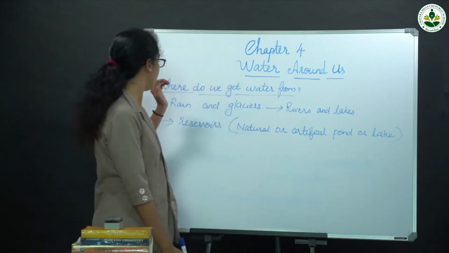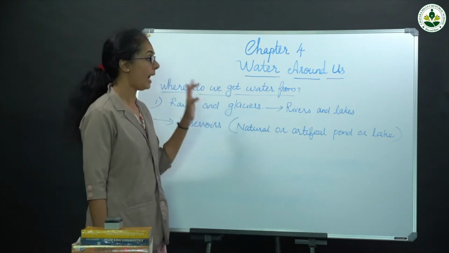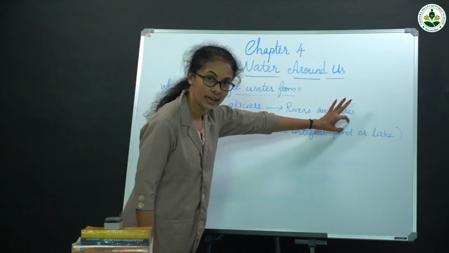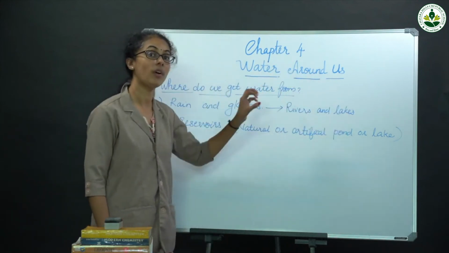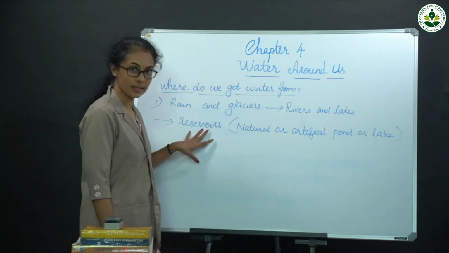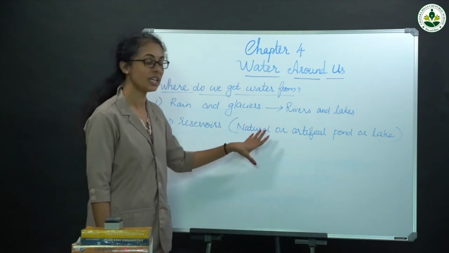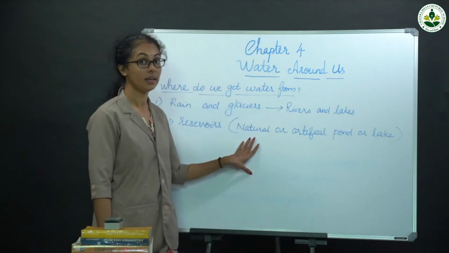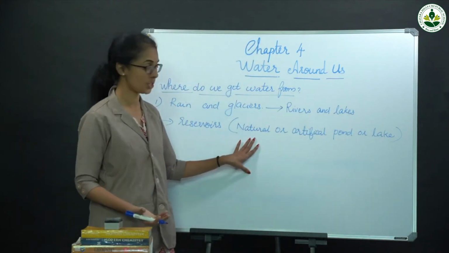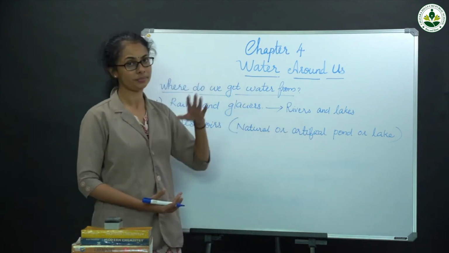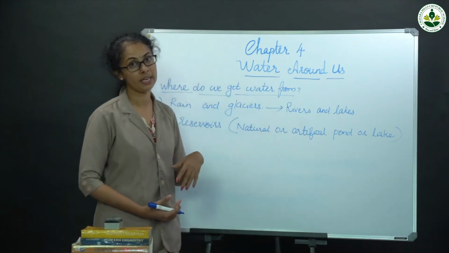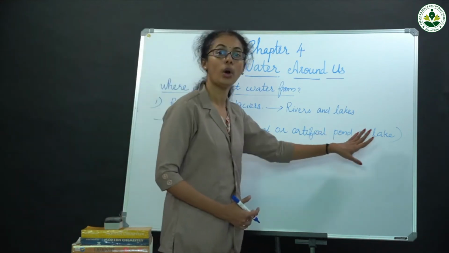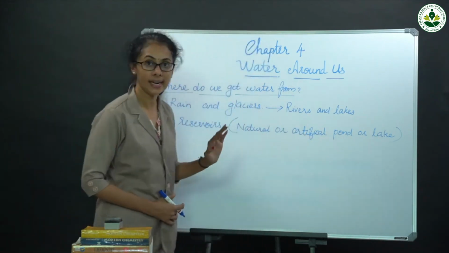Once more: water from rain and glaciers flows to rivers and lakes. Then some of the water is stored in reservoirs. Reservoirs means natural or artificial pond or lake. Natural means provided by nature. Artificial means made by human beings for storing water, behind the dams.